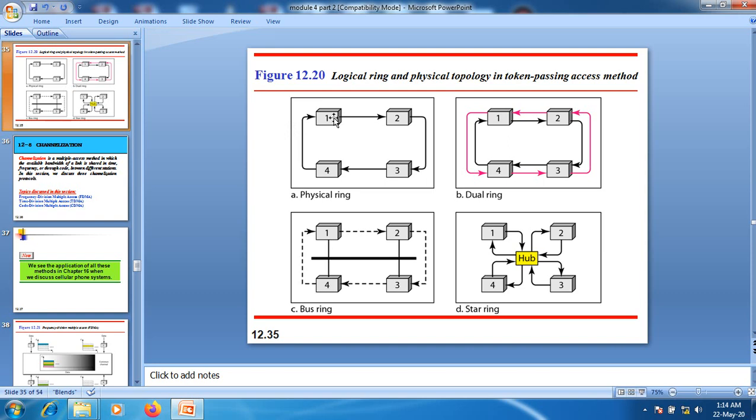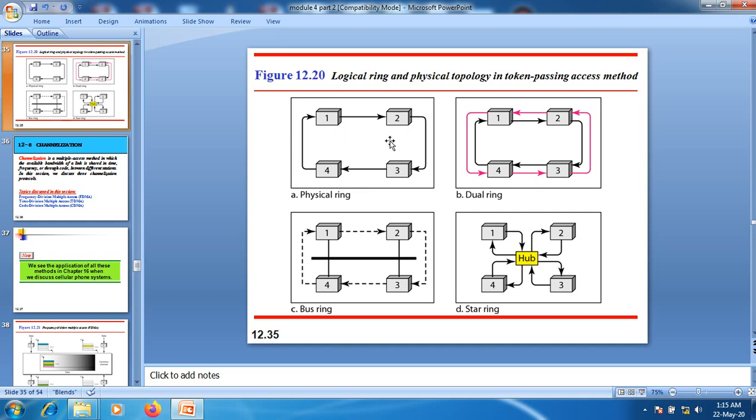The node receives that token from the predecessor node and forwards that token to the successor node. If a node has a token, then it has a right to access the channel to send its data over it. Once a transmission is over, once the station has no data to send, the station sends that token to the successor.